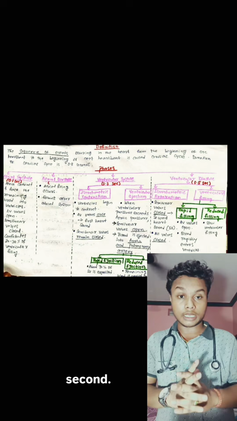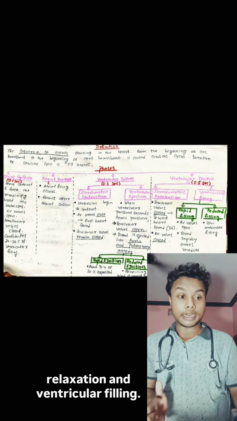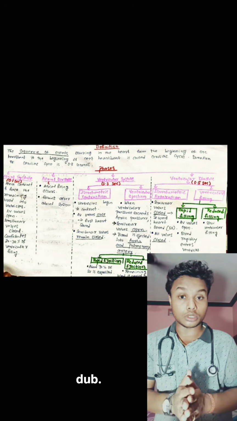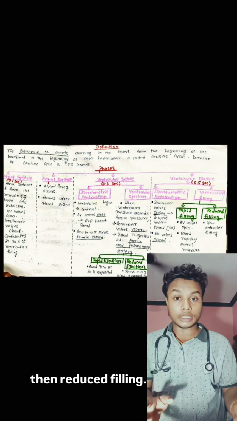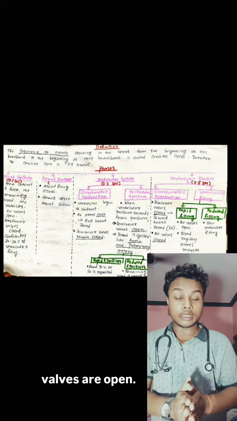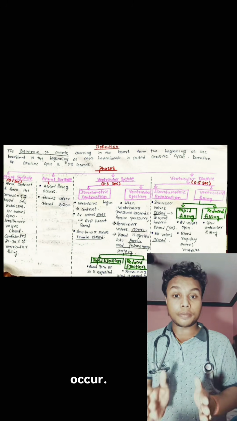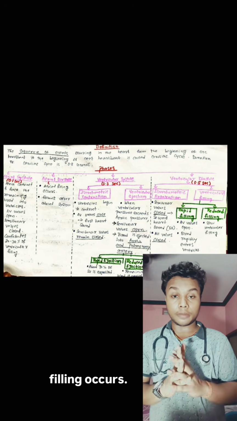Ventricular diastole, duration 0.5 second. It has 2 phases, that is isovolumetric relaxation and ventricular filling. In isovolumetric relaxation, the semilunar valves are closed, due to which the second heart sound is heard, that is dub. All valves are closed during this stage. Now, ventricular filling. It has 2 phases, rapid filling, then reduced filling. In rapid filling, the atrioventricular valves are open. Here, the rapid filling of ventricles occurs. In reduced filling, slow ventricular filling occurs.